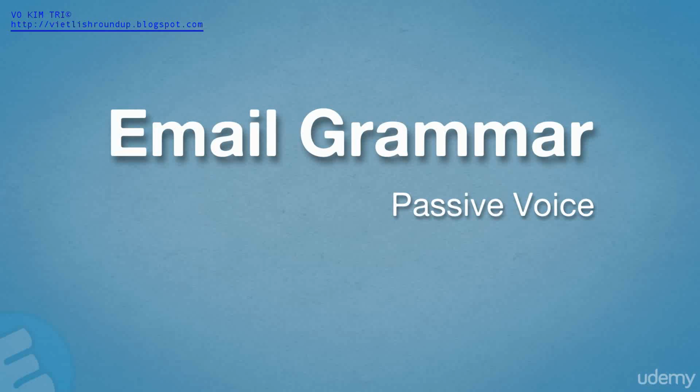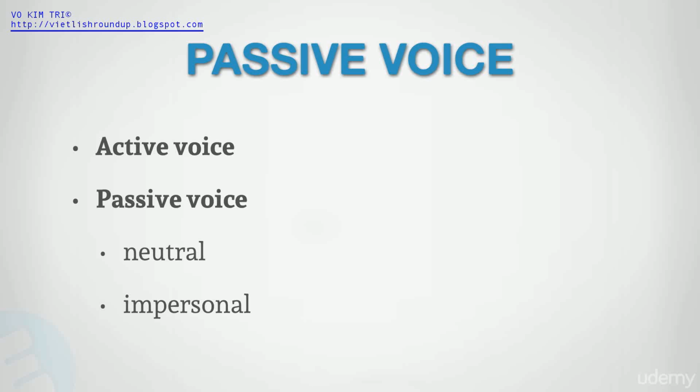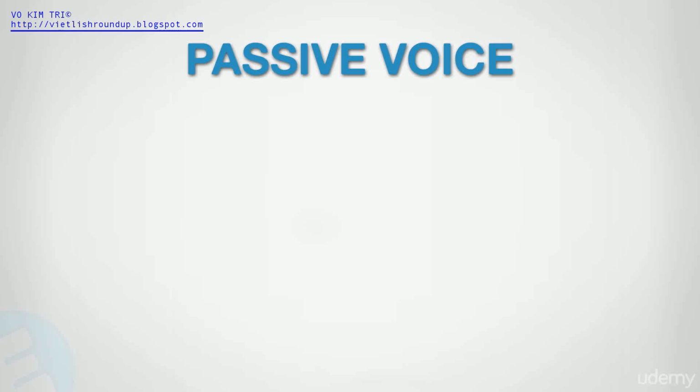The English language has two voices, active and passive. The passive voice is more neutral or impersonal and has several good uses in polite and formal language. Let's see how this works. You already know and use active voice.